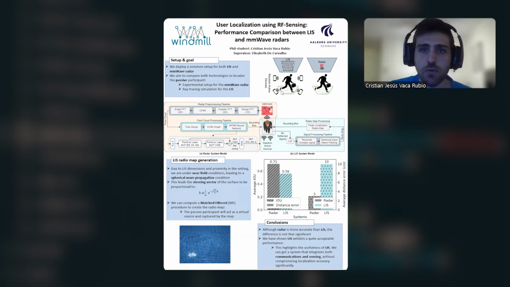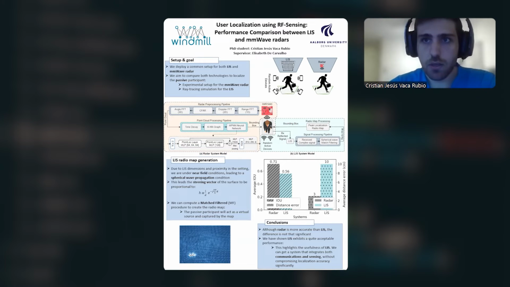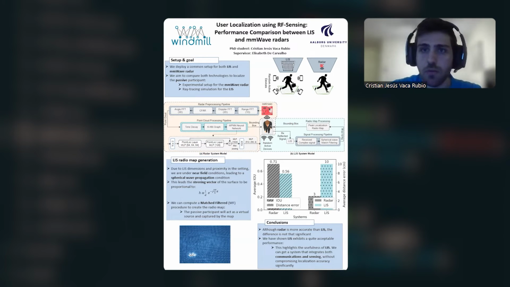First, we deploy an LIS on the top of the ceiling. An LIS is mainly a surface composed of many closely spaced antenna elements. And here we have what we call some random active devices. We can think of them as smartphones, laptops, or any wireless device that is using wireless signals for their purposes. So we basically piggyback these signals to perform the sensing.